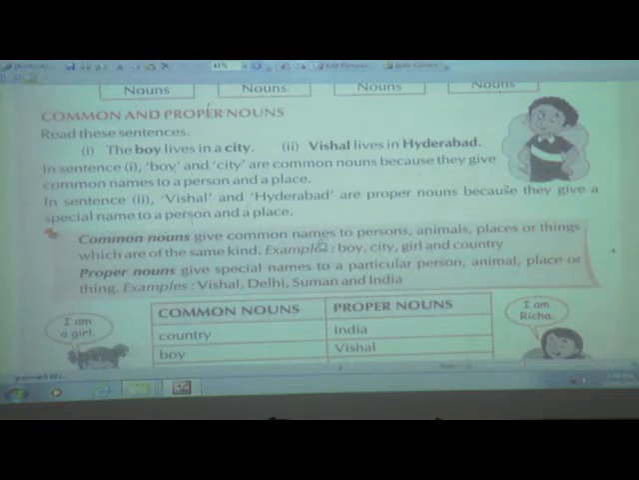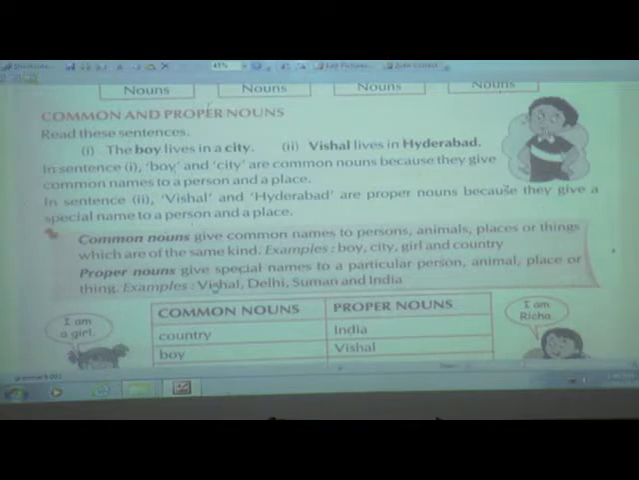And compared to this, if you see proper nouns, they give the special names to a particular person. Now particular person name they have given here Vishal. And then for the place they have given Delhi or India, we can say. Then many things also like book, bat, then pen, pencil, all these are the special names.